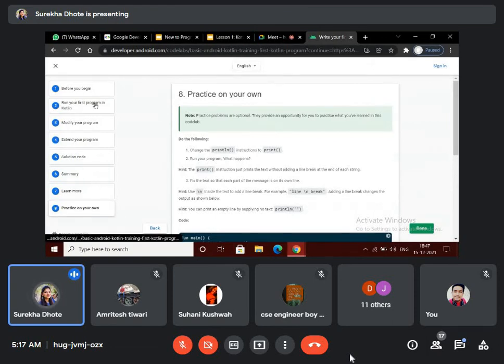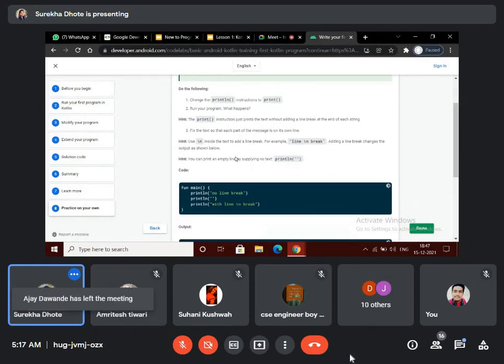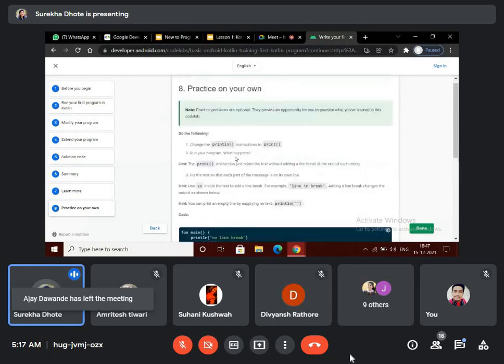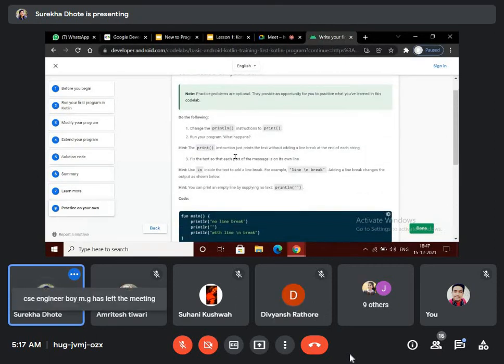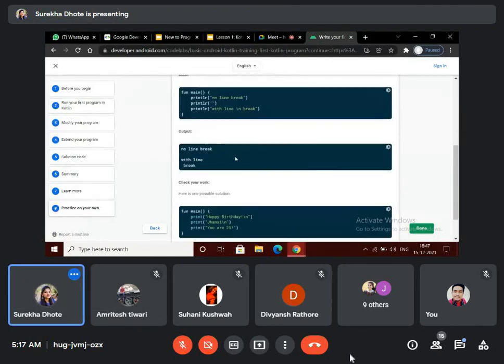We are able to see all the exercises, and if you are going to practice all this with honesty, this will be a great platform for you to learn, because it has a very sorted, documented part from where you can learn, and everything is provided at one single place. You don't have to go to any other place to learn about Kotlin.